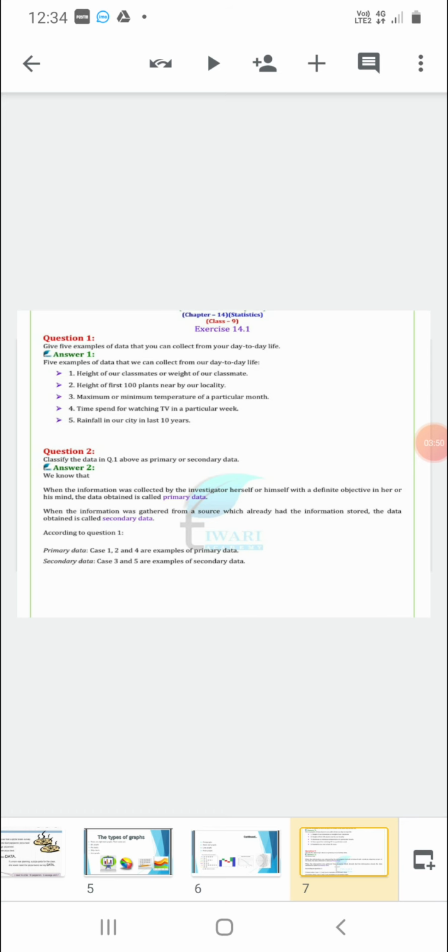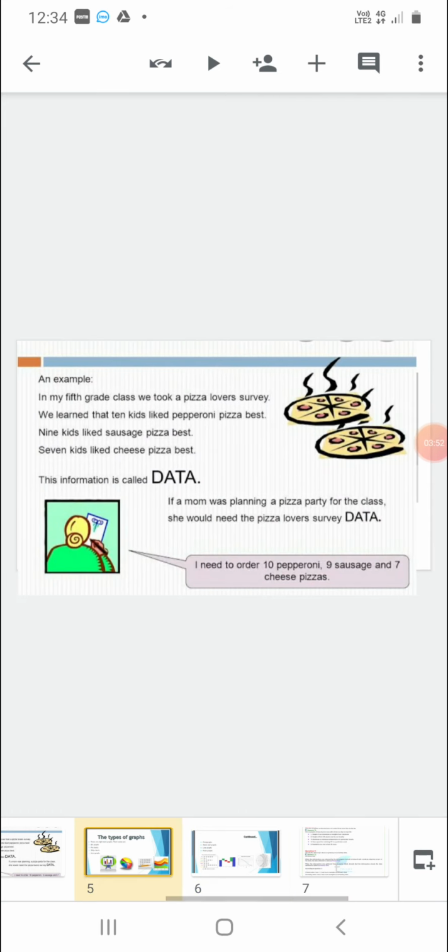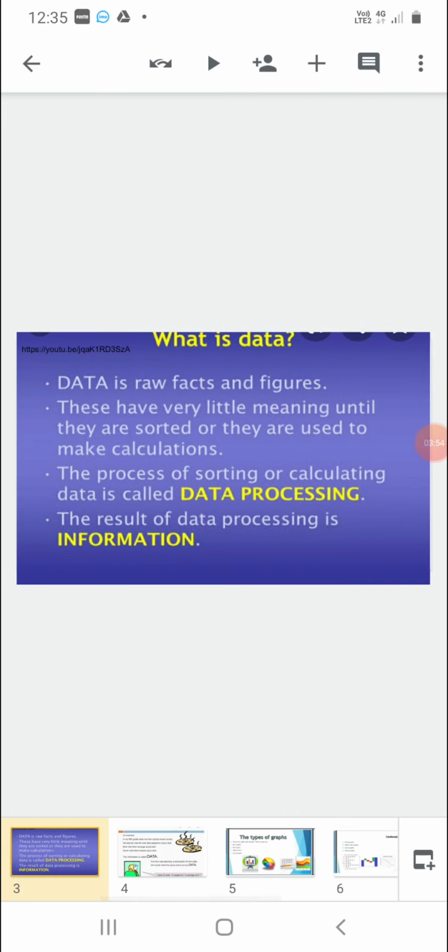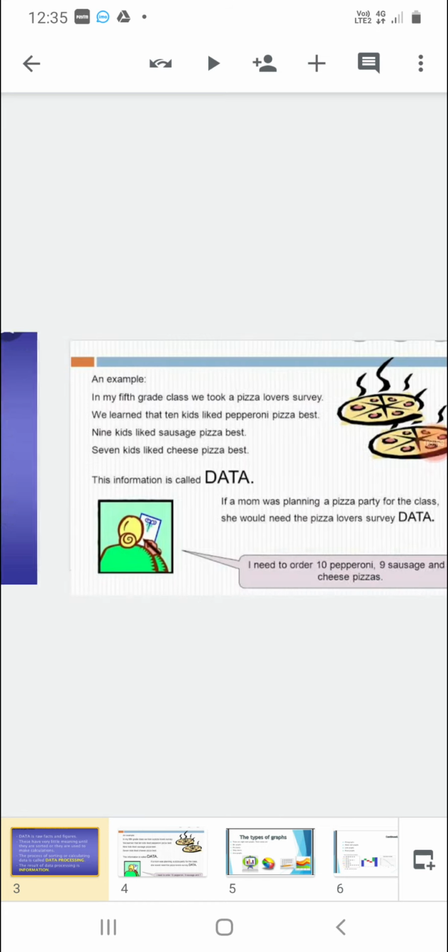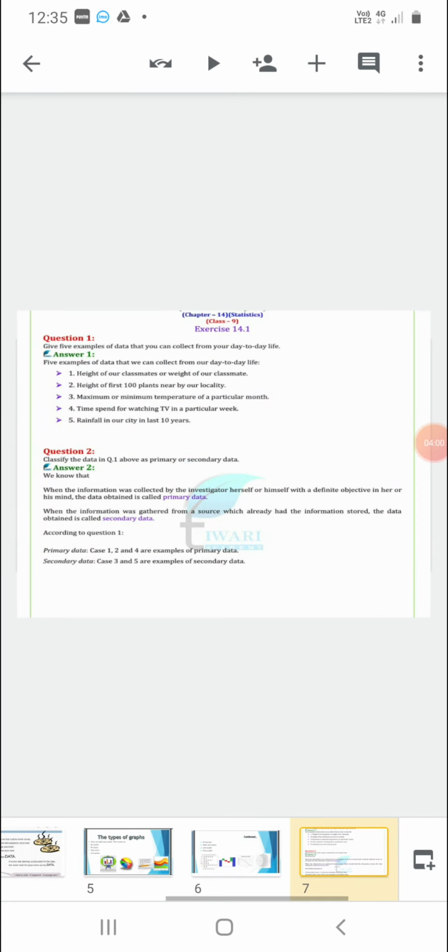As we talked about the data, it is the basic information which you have to collect about any survey. So in the first exercise, the first question is based on this concept only. The first question is, give 5 examples of data that you can collect from your day-to-day life.